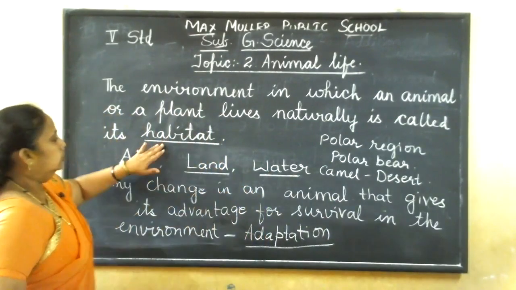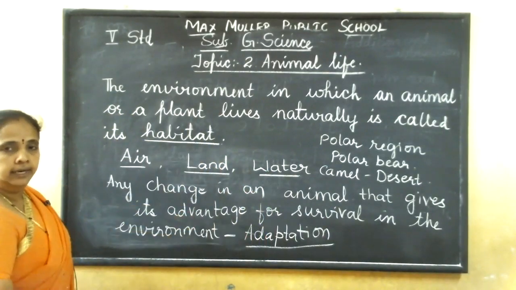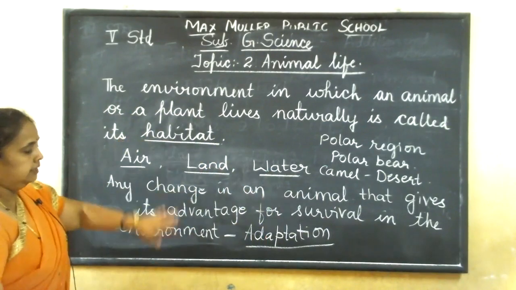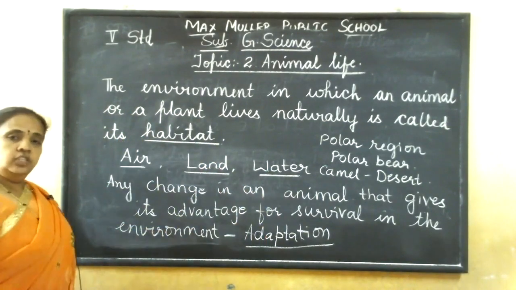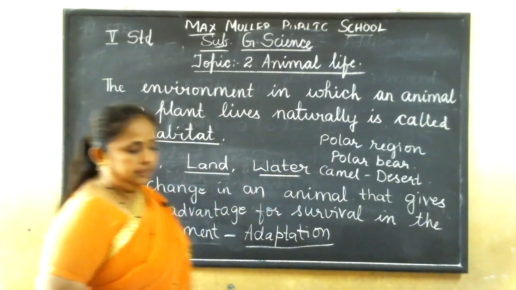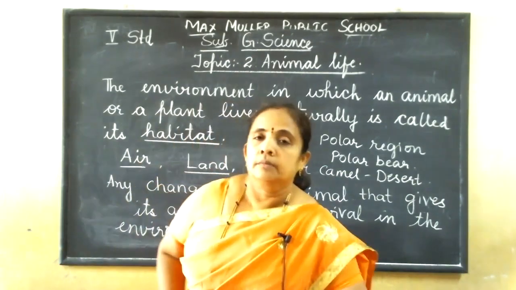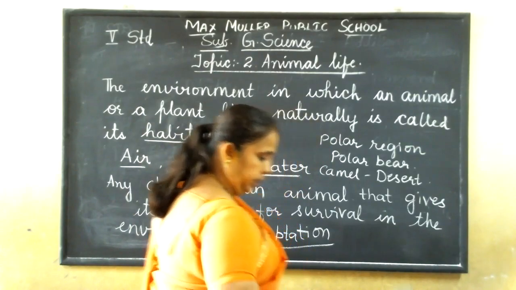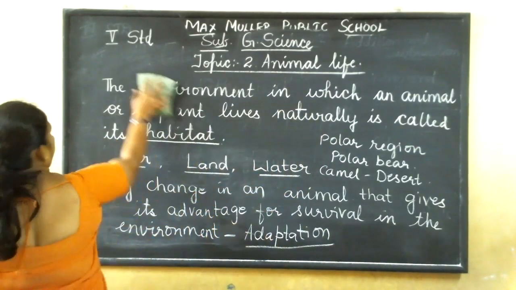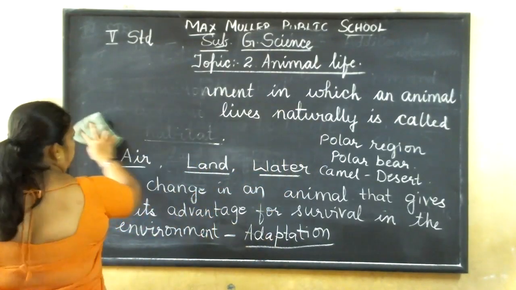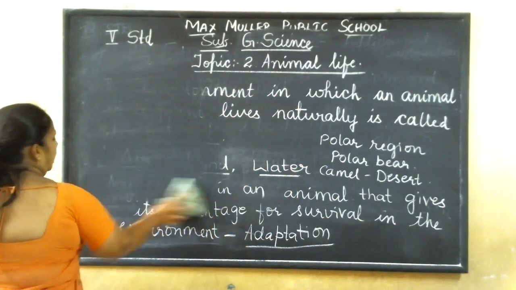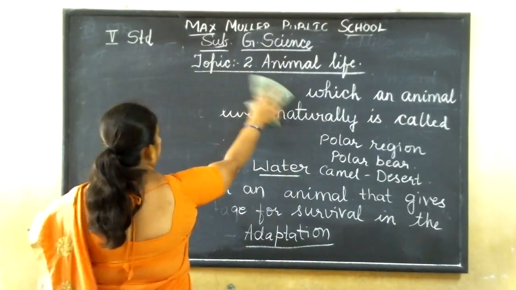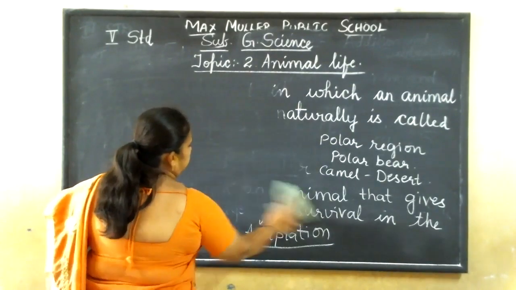Okay, so understood these two terms, habitat and adaptation. The place where an animal lives is habitat, and any change or adjustment the animal has is called adaptation. Okay, so we'll move to the next point now. We'll see what the different organs are for different purposes, and how it changes from animal to animal.